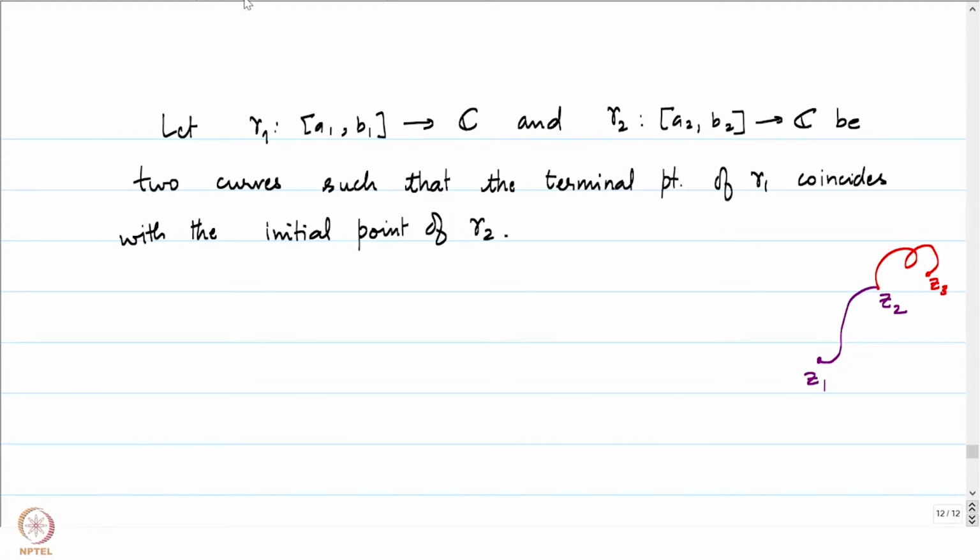But we would like to now define the concatenation of gamma 1 and gamma 2. Let us do that. To do that, let's do a reparameterization of gamma 2.